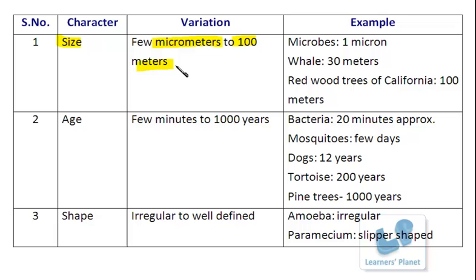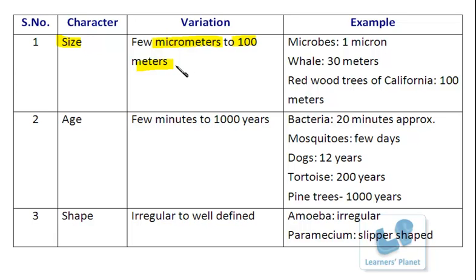10 to the power 6 microns form 1 meter, right? Now you can imagine what must be the size of a micrometer. It is very, very small, and I can even say that it cannot be observed with the naked eye, isn't it? It's a microscopic form. Whereas on the other hand, the range goes up to 100 meters. So now you can see how much variation there is from micrometers to hundreds of meters.